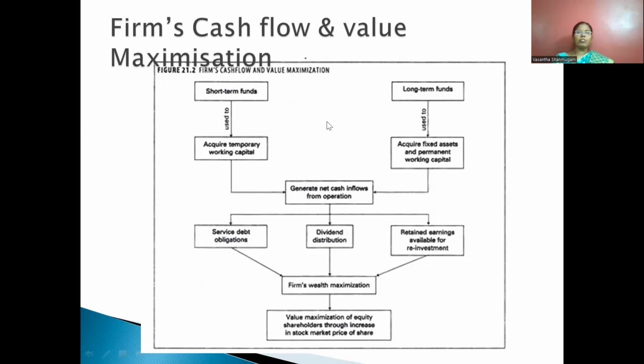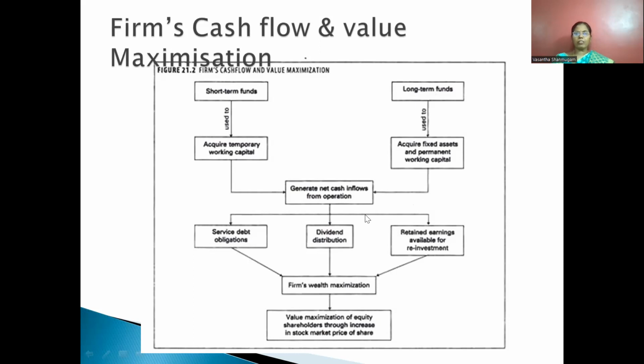Short-term funds are used to acquire temporary working capital. Long-term funds are used to acquire fixed assets and permanent working capital. Both the assets, that is, temporary working capital and permanent working capital, are used to generate net cash inflow from operation.